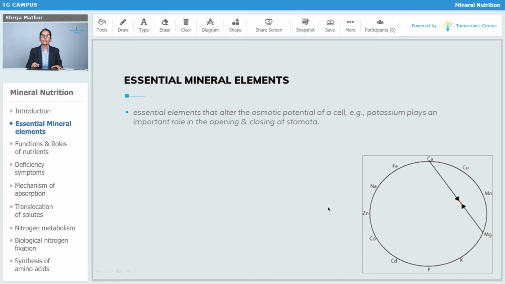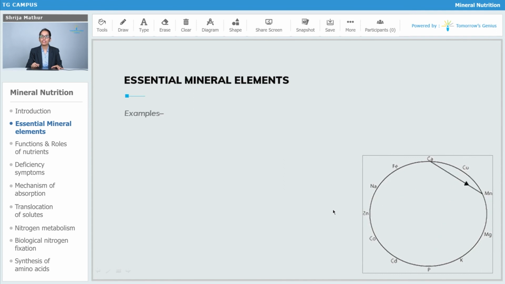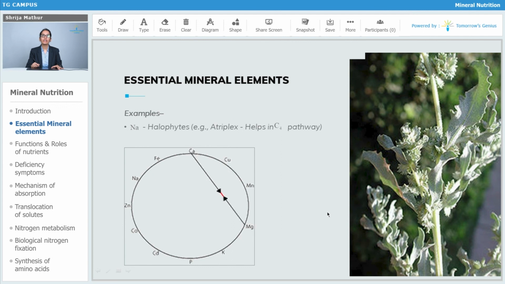Essential elements can also alter the osmotic potential of the cell, that is potassium, which plays an important role in the opening and closing of the stomata. Mineral elements other than the essential elements, which satisfy the specific additional nutrient requirement of some specific plants, are referred to as the beneficial nutrients. What are examples of the beneficial nutrients? Sodium.